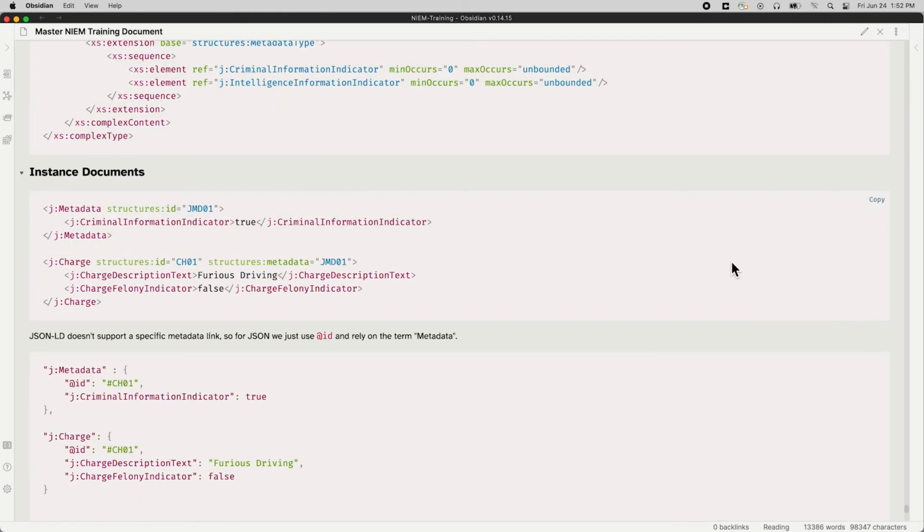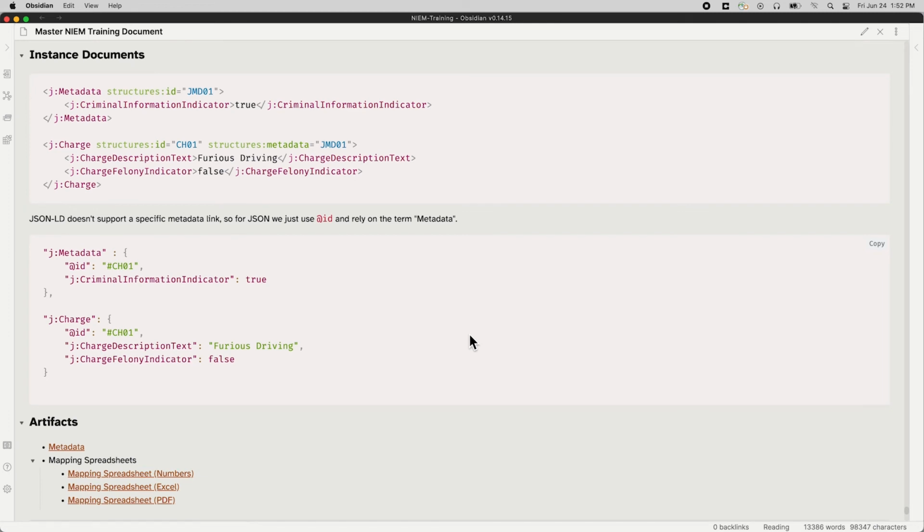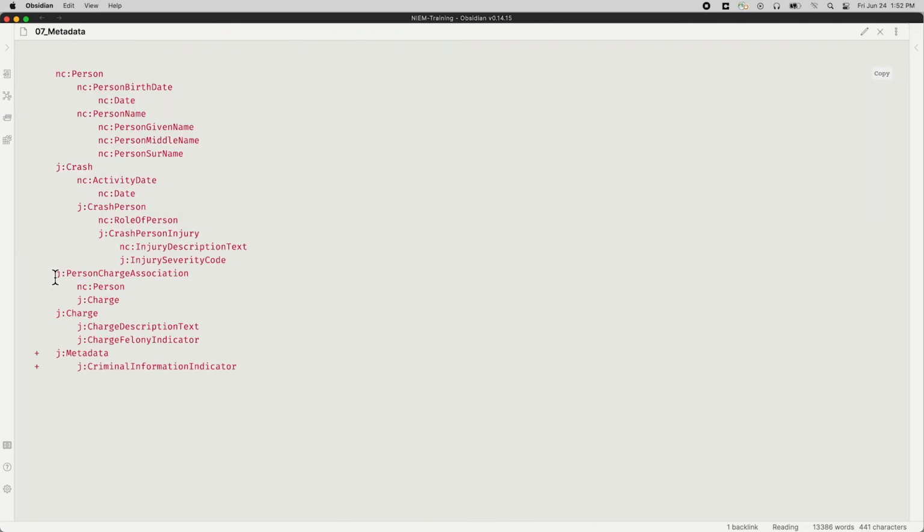So that's the instance document. JSON-LD doesn't have a metadata attribute. You just link them together and you get the meaning because, hey, this is a metadata block, and that tells us that, hey, this is metadata that applies to that charge. So artifact-wise, let's look at our text file that we've been building. And here we added the metadata at the bottom, just metadata criminal information indicator as a separate object.